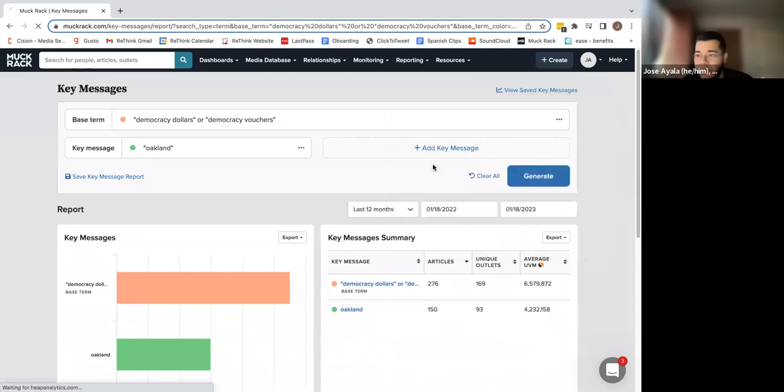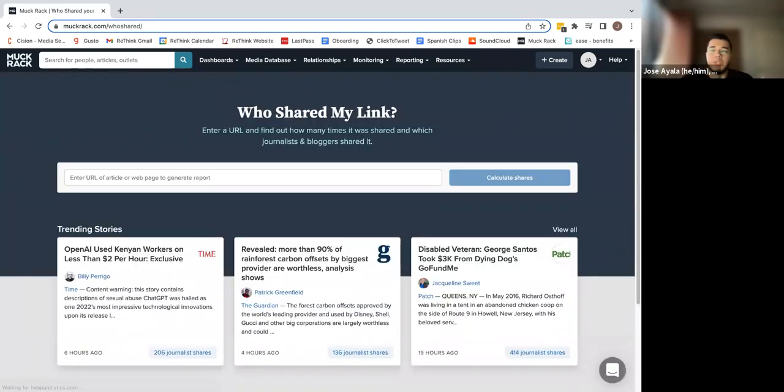Next, who shared my link? This can be a really good tool for a journalist to gain some information regarding their engagement, readership, and social reach. It can really help you demonstrate the impact and reach of your work.